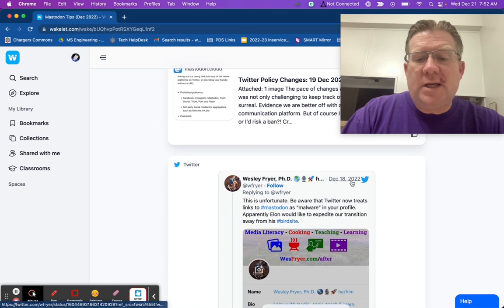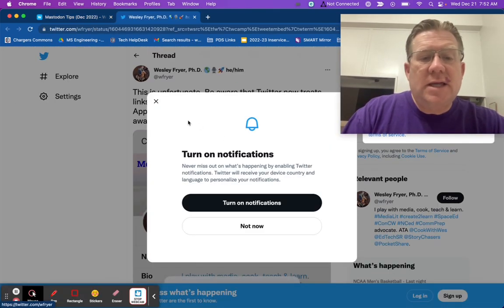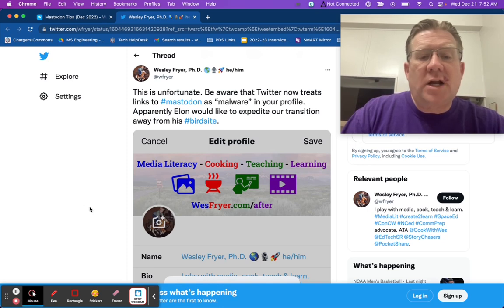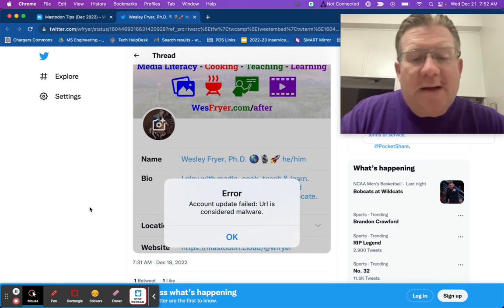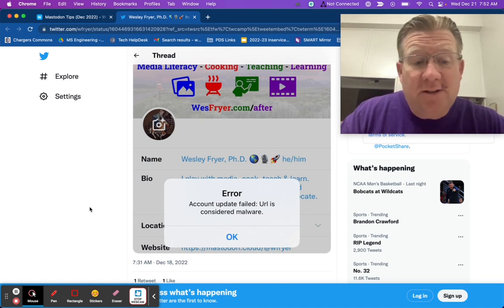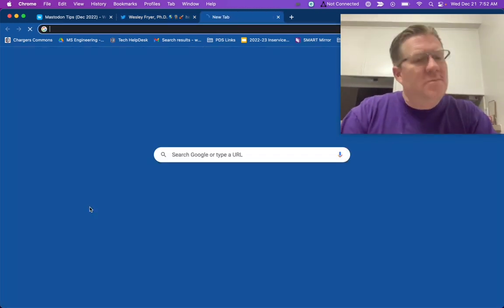Another part of the story is, again, let's see if this opens. Yay! So here's a tweet that I shared talking about it being unfortunate because I saw that this was happening. I had my Mastodon account listed as my main profile link on Twitter, and so I went ahead and changed that. Then I thought, oh gosh, there are these apps, which I think I'll link this one.